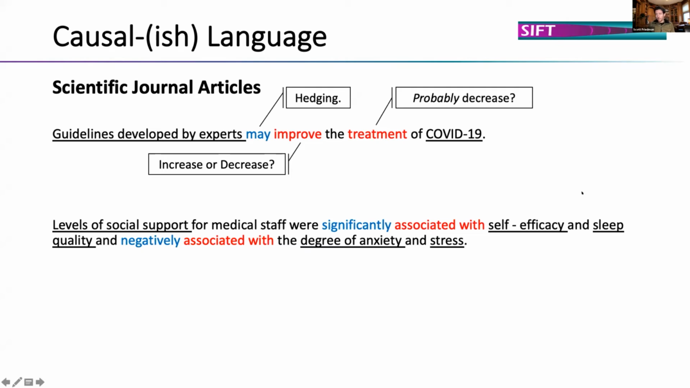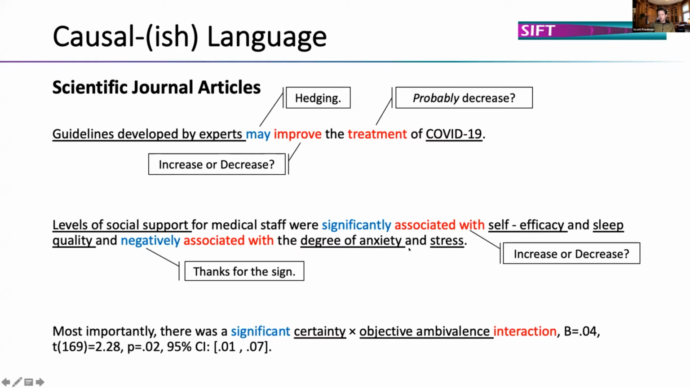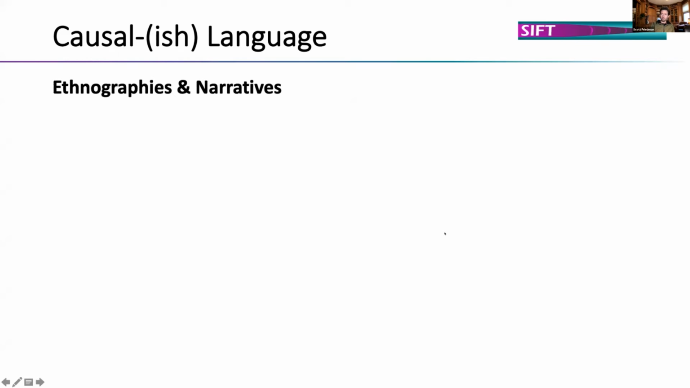Levels of social support for medical staff were significantly associated with self-efficacy and sleep quality and negatively with degree of anxiety and stress. Well, this isn't causal at all. This is a correlative relation. We're not clear always whether that correlation is increasing or decreasing, but sometimes they give us a nice hint there. Most importantly, there was a significant certainty by objective ambivalence interaction. And with things like this, they hedge on the directionality of causality as well as the sign of change. So all we can do here is represent the statistical association.